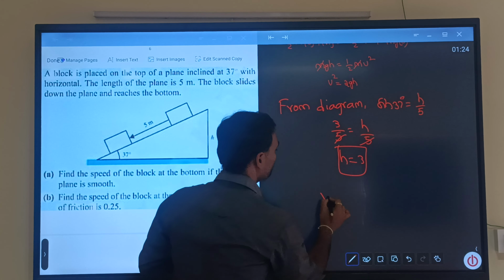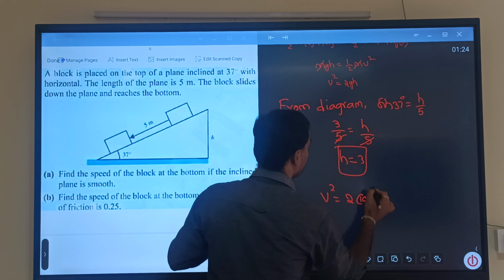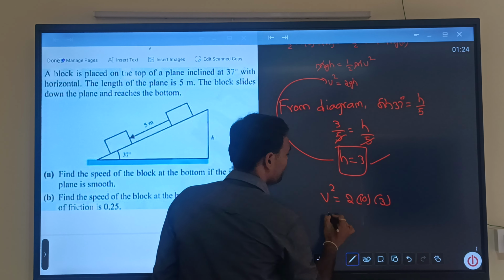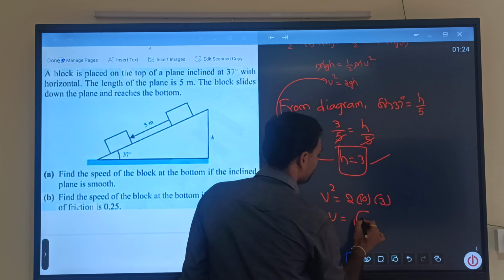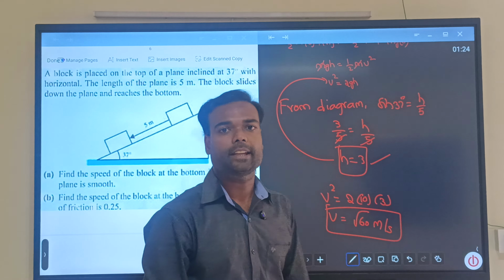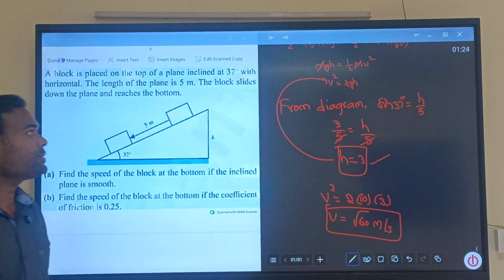Then v square is equal to 2 times 10 times h, h is equal to 3. I am substituting this in here. Then v is equal to under root of 60 meter per second. And this is the speed of the block when it reaches the bottommost point.